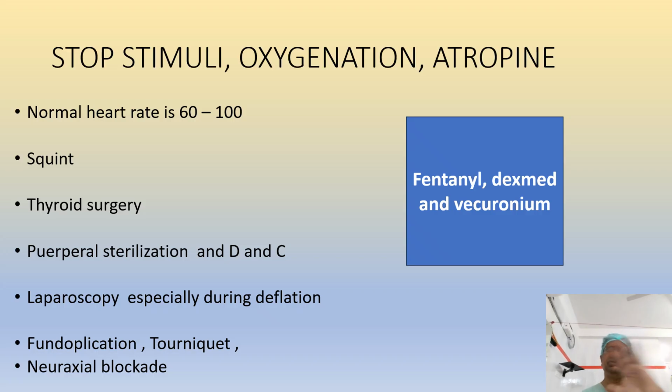So the basic treatment is to stop the stimulus. For example, thyroid means stop stimulus. Squint means stop stimulus. Oxygenation, and you can give atropine. There's a deadly combination. Many people use fentanyl, dexamethasone, and vecuronium. We see the heart rate is 48.